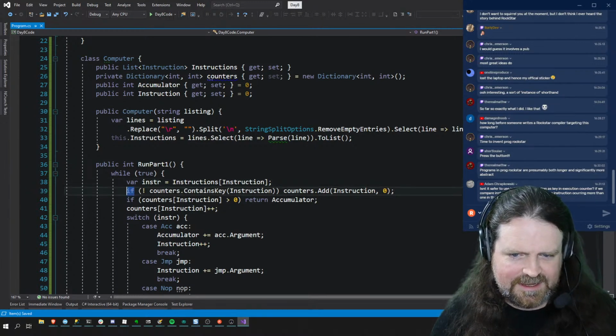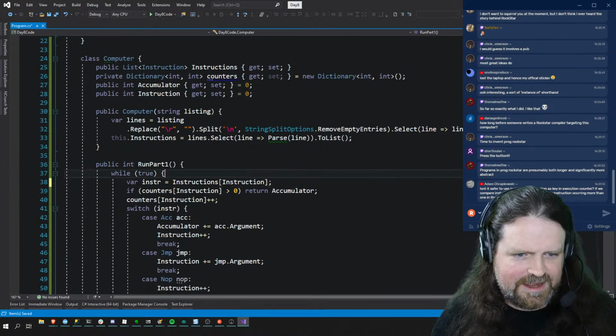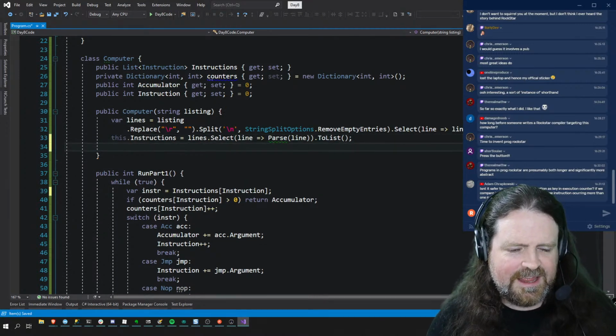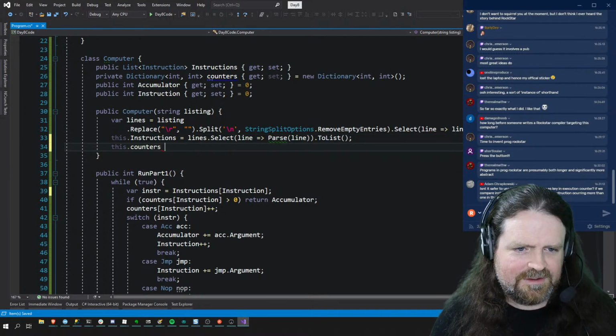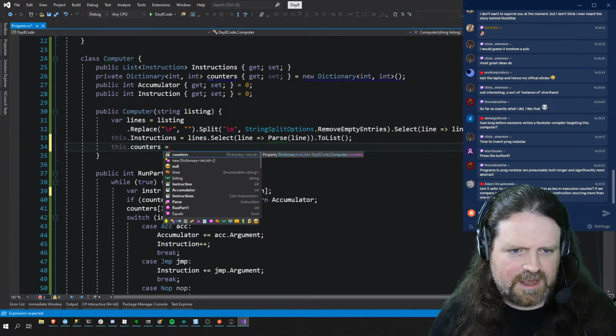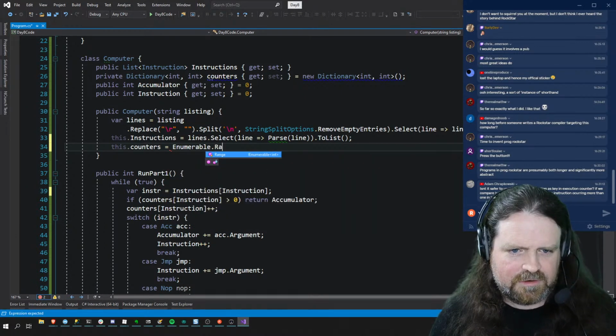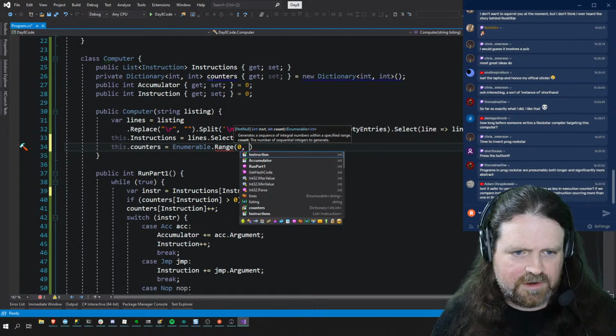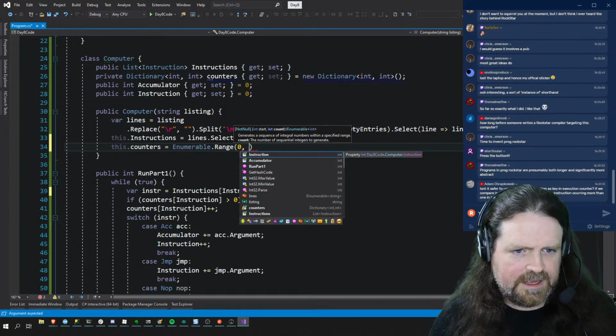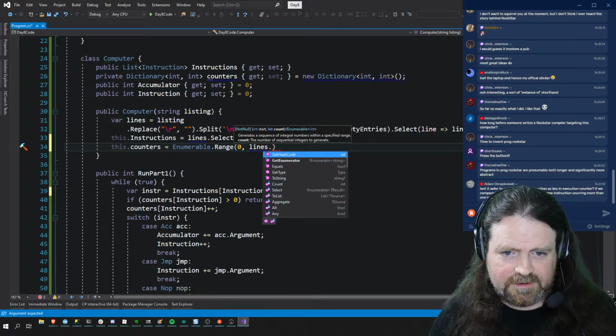So I'm gonna chop that line out, and what I'm gonna do over here is I'm gonna say this dot counters equals Enumerable dot Range from 0 to lines dot length dot count.